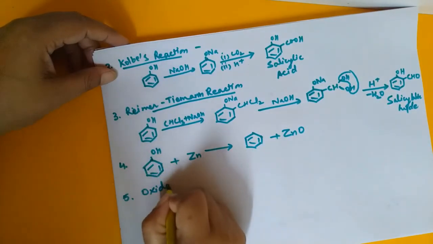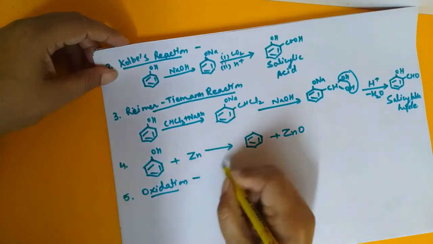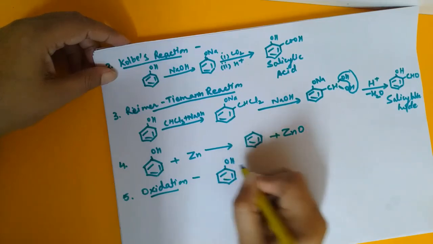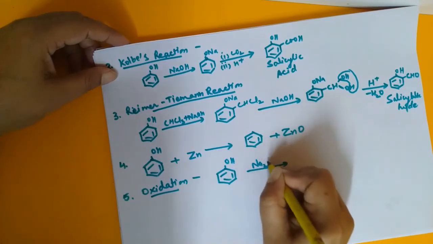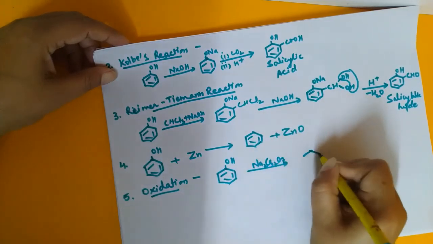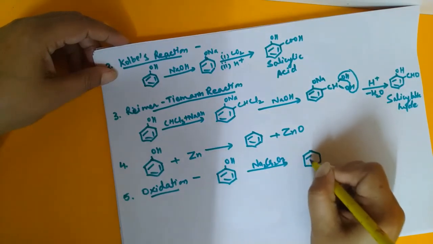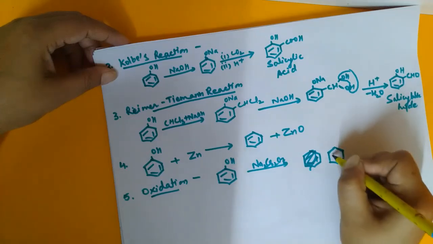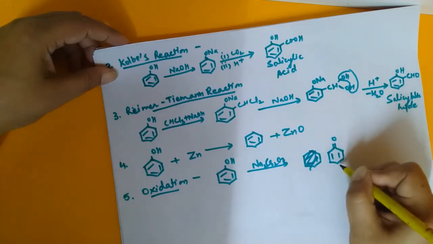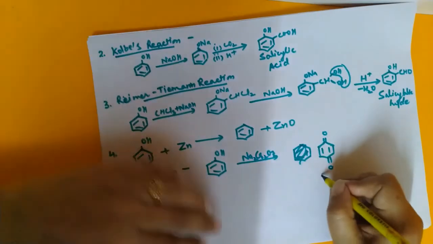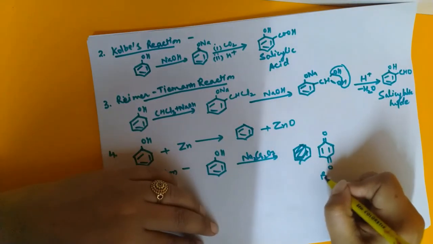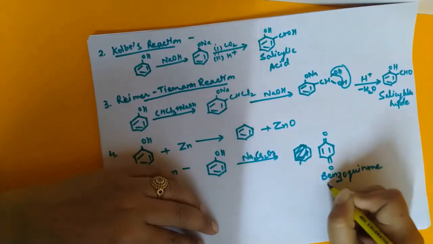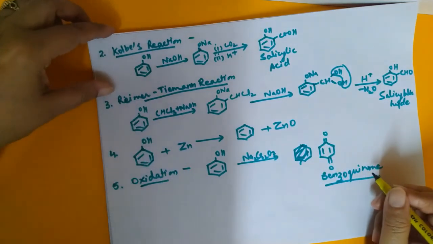Then next reaction is phenol oxidation. Phenol on oxidation with a strong oxidizing agent like Na2Cr2O7 will be converted to benzoquinone. What is this benzoquinone? This is a diketone like this. This is benzoquinone. So this is all about the chemical reactions or chemical properties of phenol.